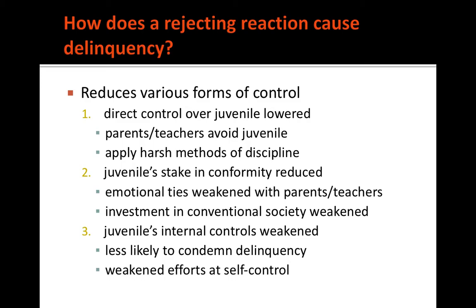So, as I mentioned, that harsh rejecting response is the one we're most concerned about. And how does that then cause more delinquency? Well, it reduces various forms of control. Direct control over the juvenile may be lowered because parents and teachers may avoid them and apply harsh methods of discipline. Their stake in conformity is reduced because their ties with parents and teachers are weakened, and their investment in conventional society is weakened. And then, of course, their internal controls may also be weakened. They're less likely to condemn delinquency, and they may have weakened efforts at self-control.